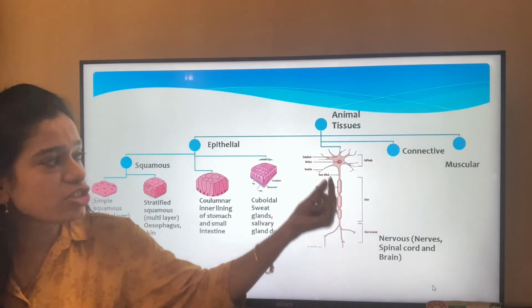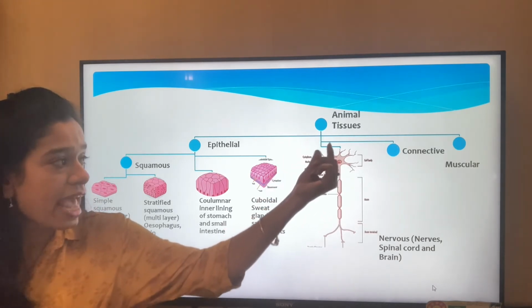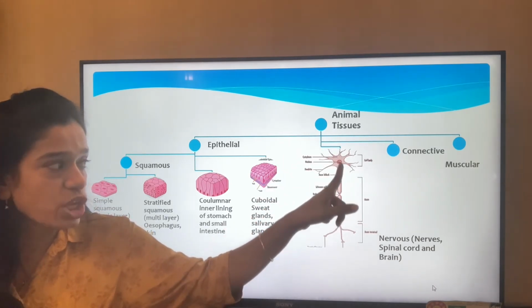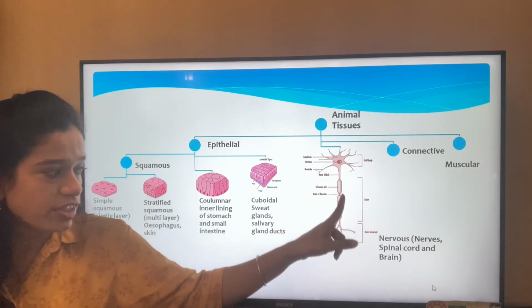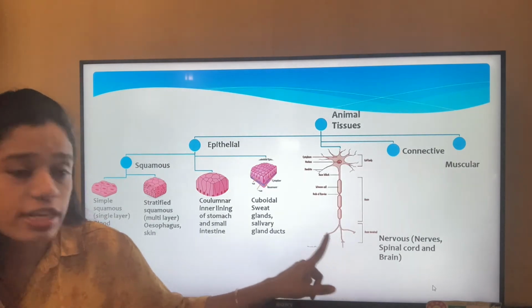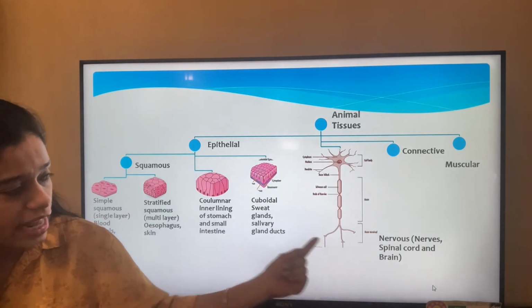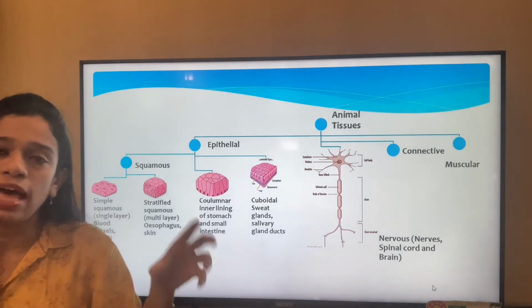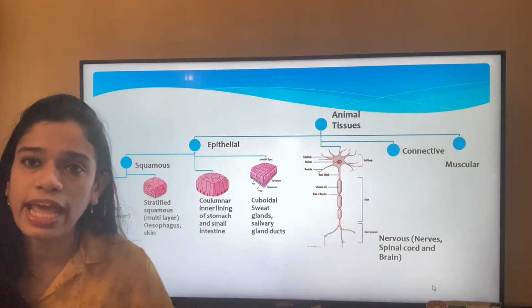Now the message is taken up by these dendrites, and it travels through the cell. This is the nucleus of the nerve cell, and the message travels through the nerve cell, and these are the axon terminals or the nerve endings. Now these are again connected. There is a space called the synapse, and again they are connected to the dendrites of the next neuron.